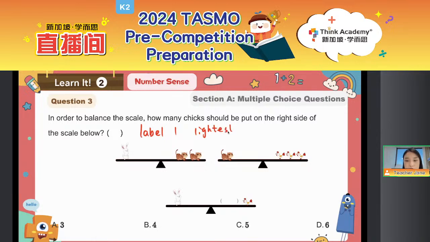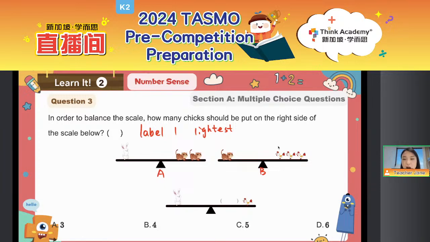The lightest one is the one. So everyone, according to balance A, we can see who is lighter. The cat is lighter, right? And then, as for the second balance, we can see who is lighter. The chick is lighter. So we can see in this question, the lightest one should be the chick, right?